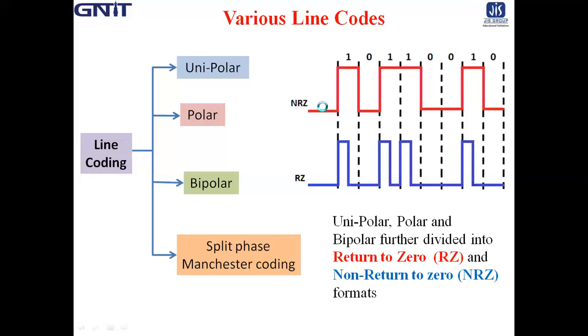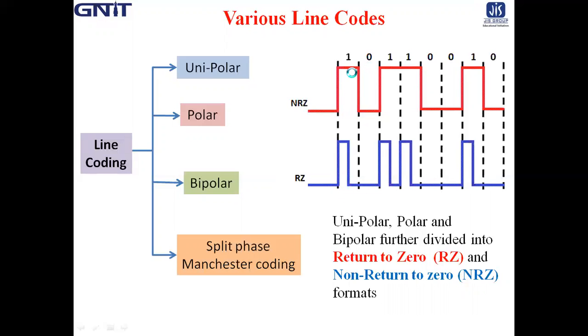That means, say if the bit time is TB, for an NRZ signal the pulse exists for a full TB. But for an RZ signal, at TB by 2, it will return to 0. Clear? So this is the difference between non-return to 0 and return to 0.